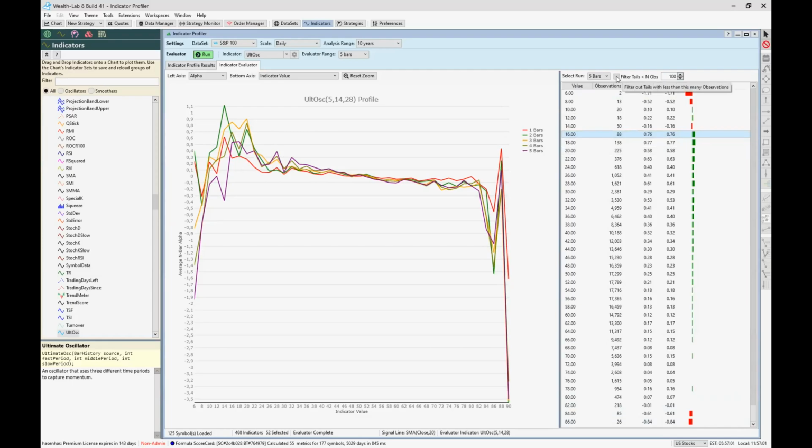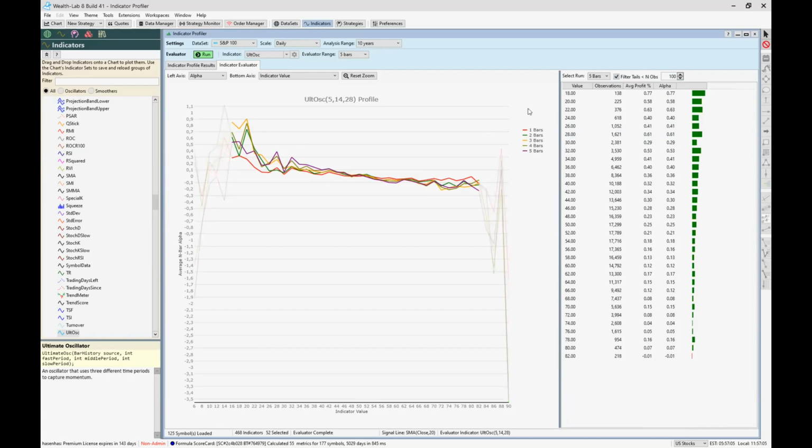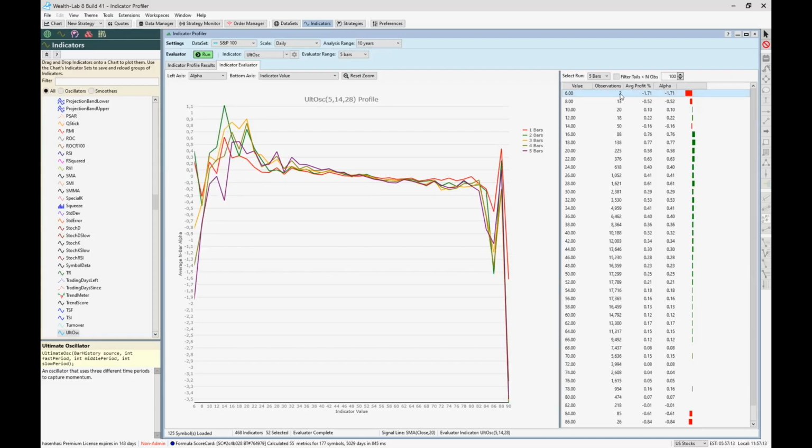If you check this, you can see here, look at the graph, that they are gray now because there are too few trades. You only have, let's say, 2 or 13 observations. That means number of trades. So that's too few for a statistical analysis.